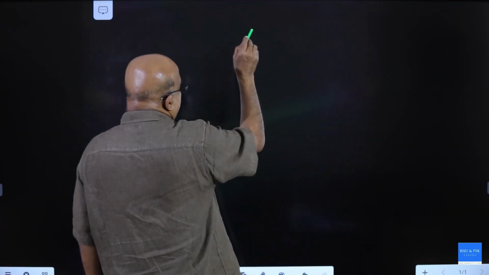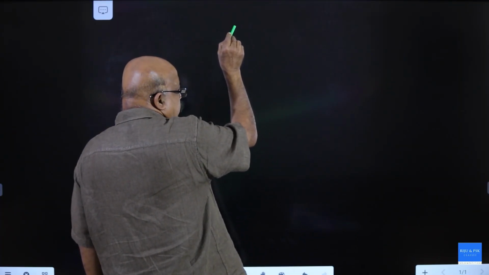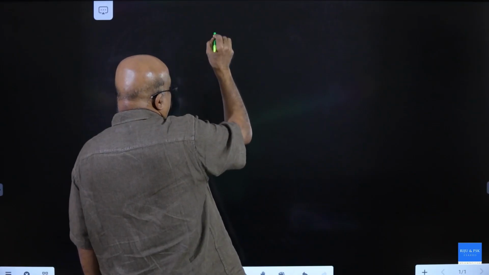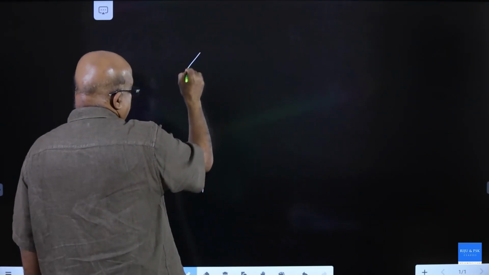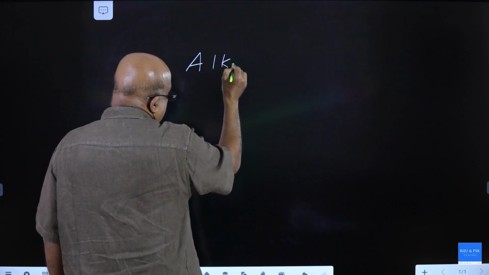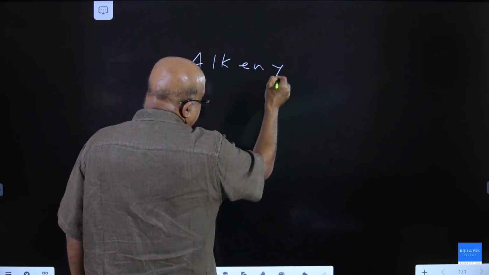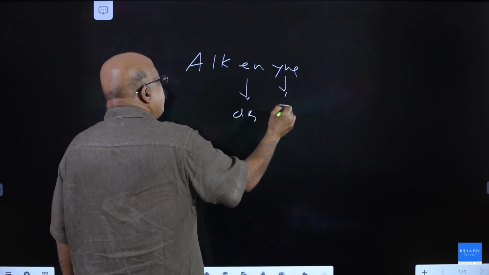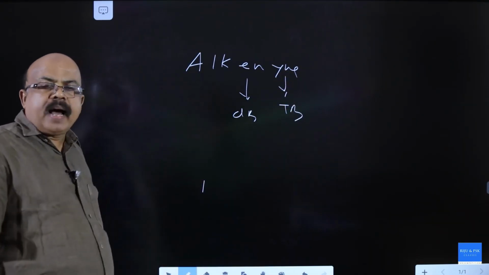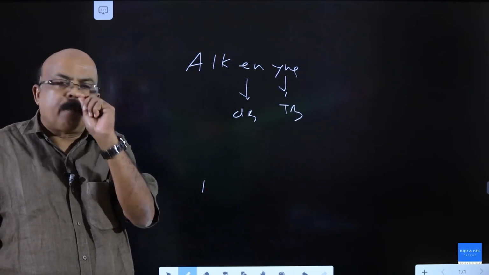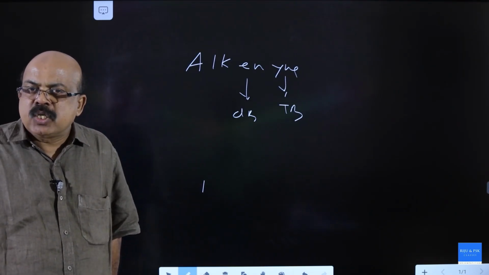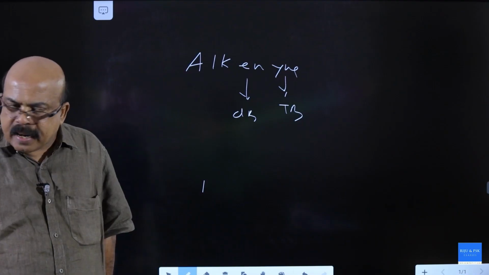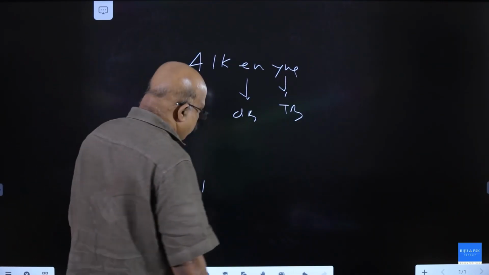Next one, compounds having both double and triple bonds. If double and triple bonds are in a molecule, then the molecule is named as alkenyne. En for double bond, Yne for triple bond. If molecule has 1 double bond and 1 triple bond, then it is named as alkenyne, ALKENYNE.